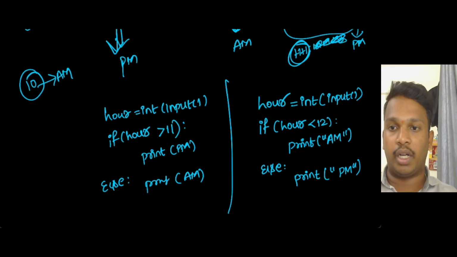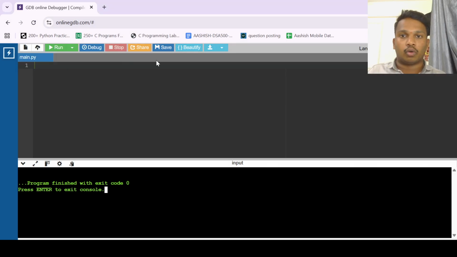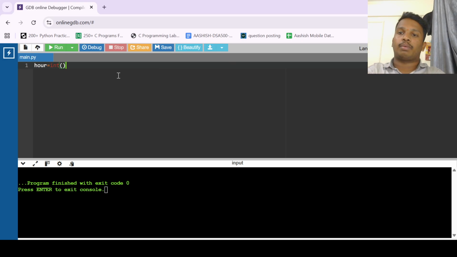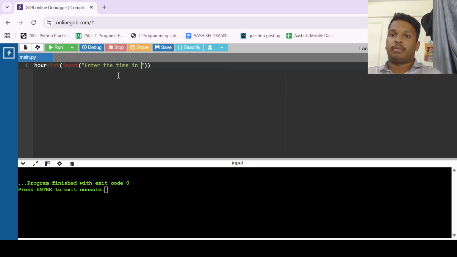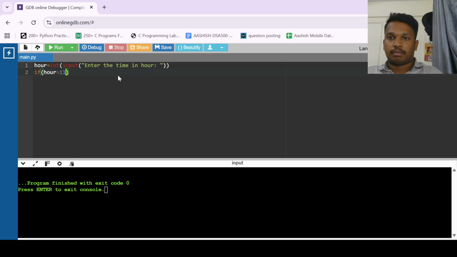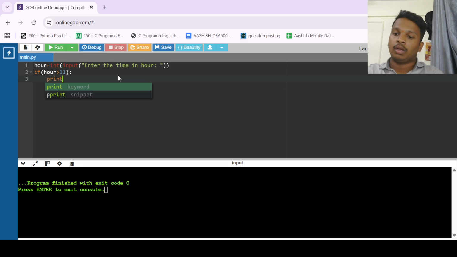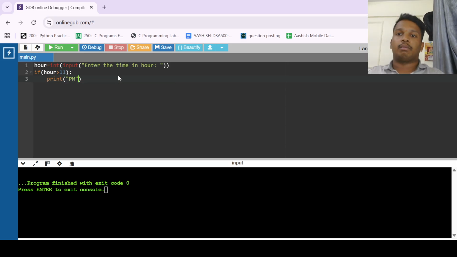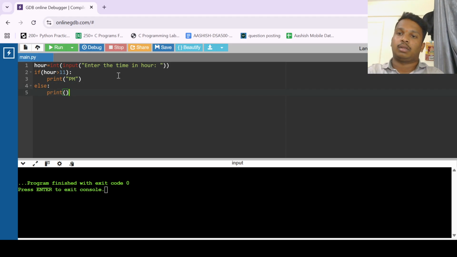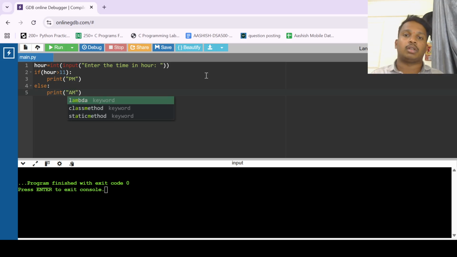Okay, now let's try to code it once. Just see, very simple. I am taking hour equals int of input, asking the user to enter the time in hour. If the hour value is greater than 11, print it's PM. Else, print AM. That's all.